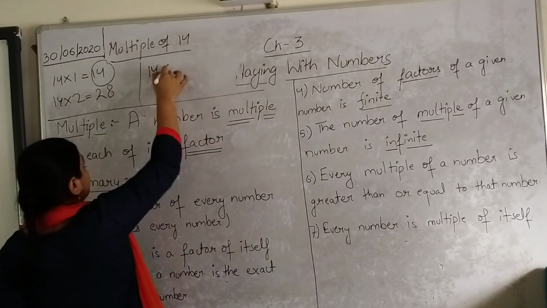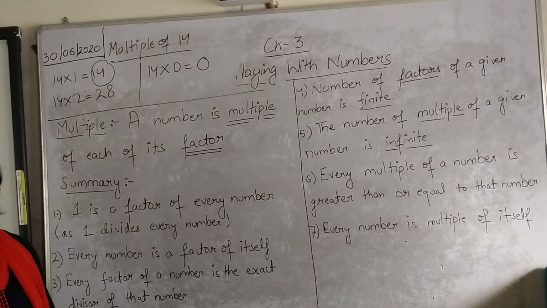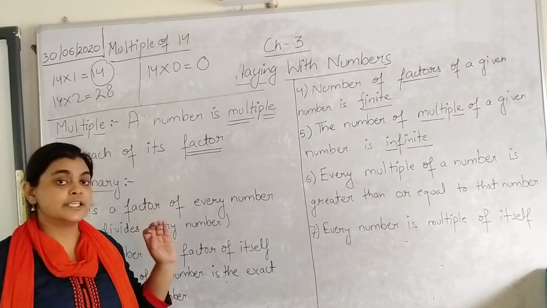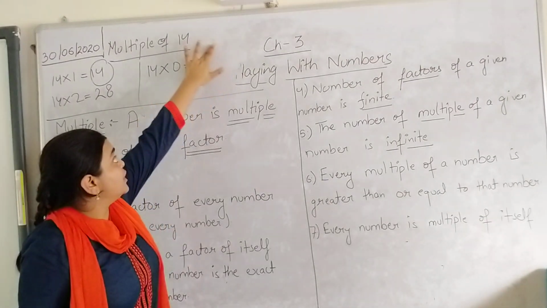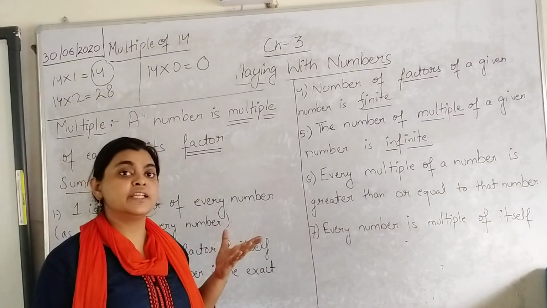If you multiply 14 by 0, you will get 0. Any number which is multiplied by 0 will give you 0. So 0 cannot obviously be a multiple of any number.